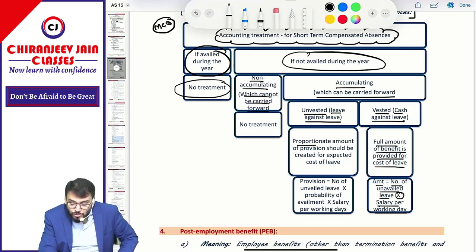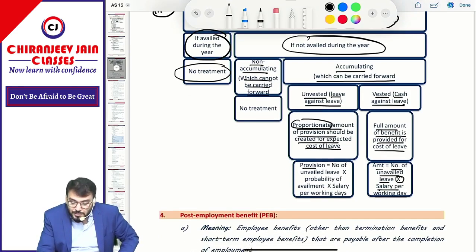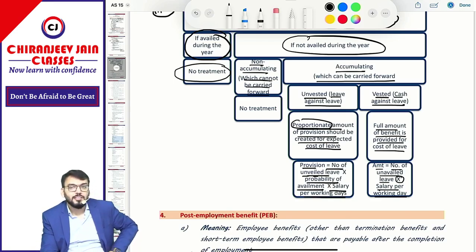Therefore proportionate amount of provision should be created for expected cost of leave. Proportionate means based on probability of leave. So what is the formula? Number of unavailed leave multiplied by probability of availment multiplied by salary per working day. Understood this point?